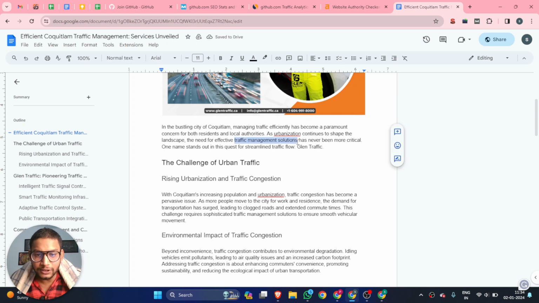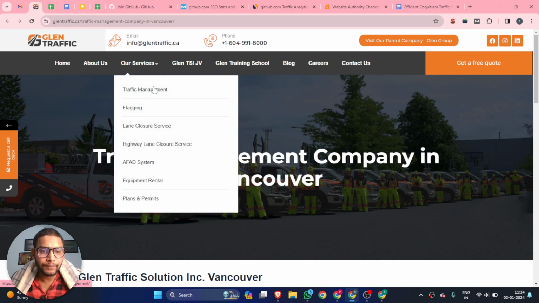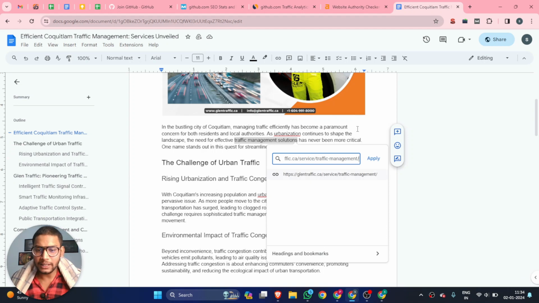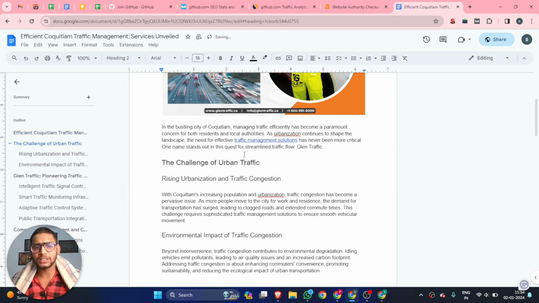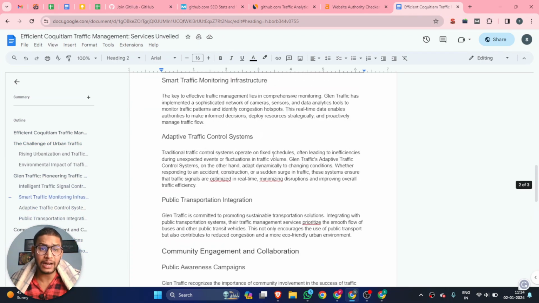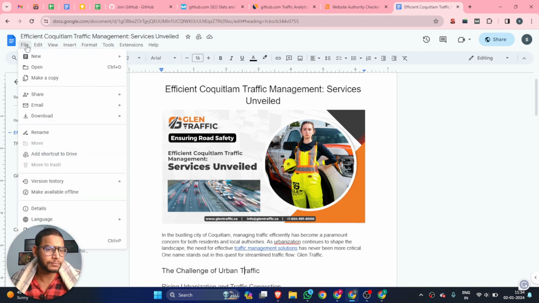So traffic management solutions, and you can insert your backlink. I am just creating these things for your reference, so you can see how you can generate your article. If you want to publish, you can also publish your short article.